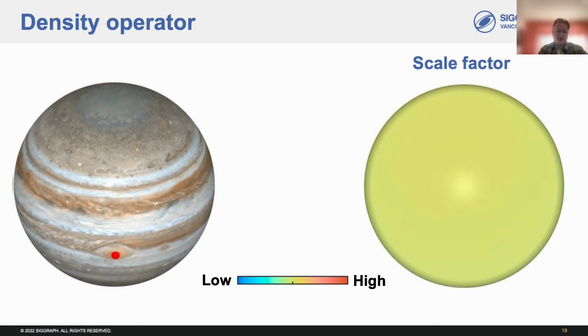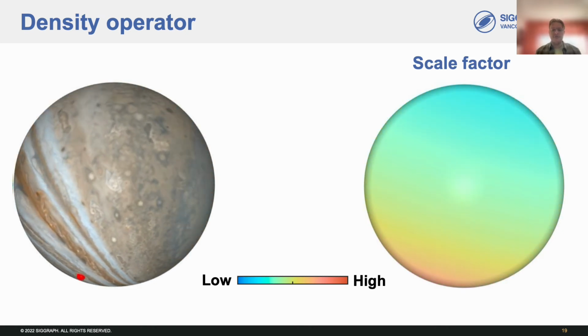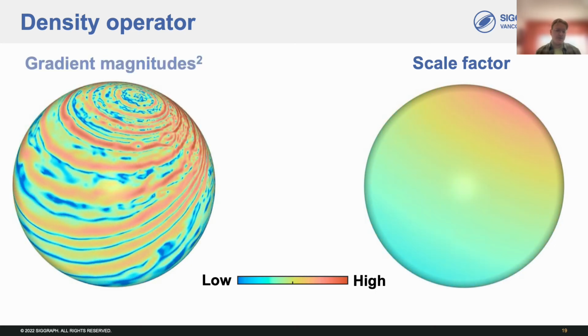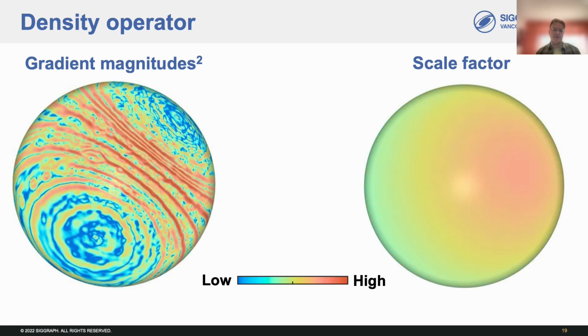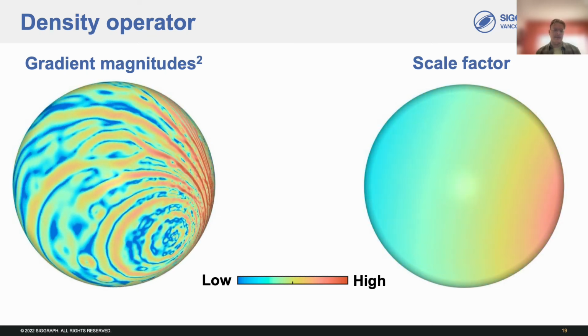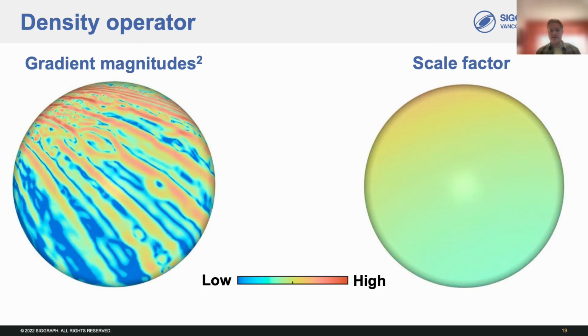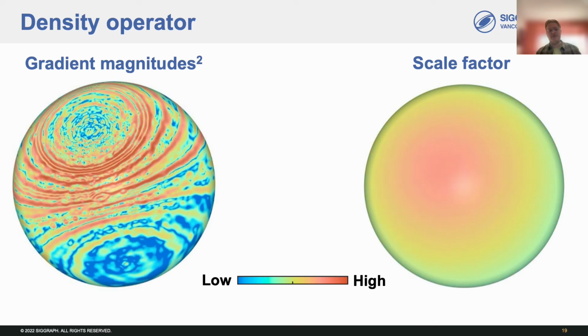Regions the transformation contracts have a large scale factor, signifying high compression, and regions the transformation expands have a small scale factor. Fortunately, using the squared gradient magnitudes will give us a density operator proportional to the conformal scale factor. This will ensure the density distribution controls for the change in area measure induced by a Möbius transformation when integrating against the aligned filters over the sphere.